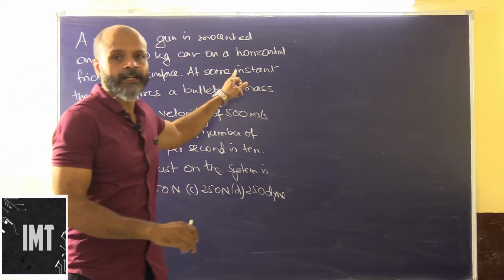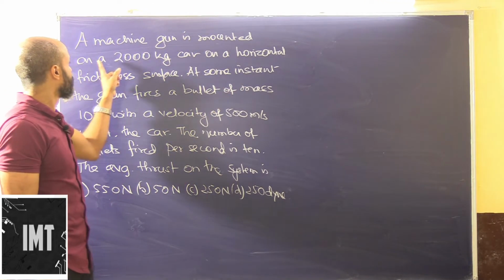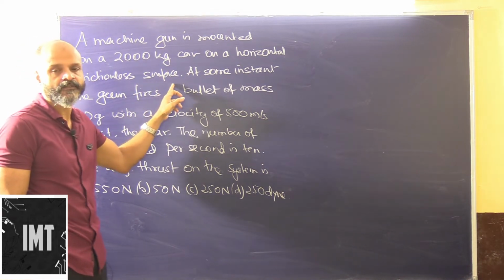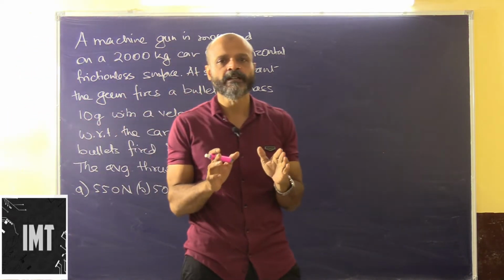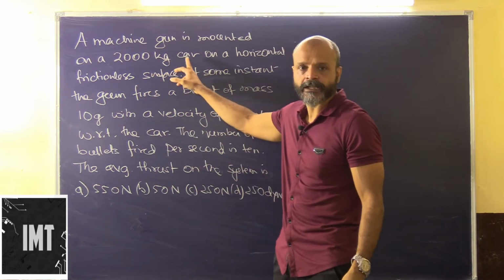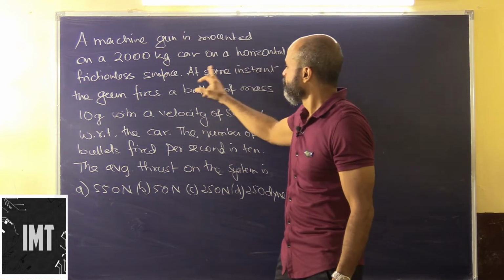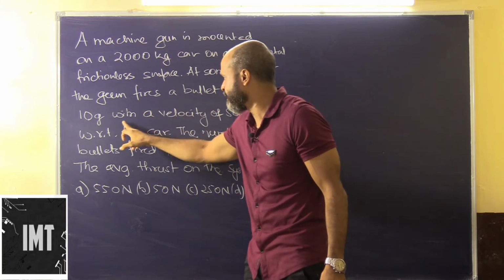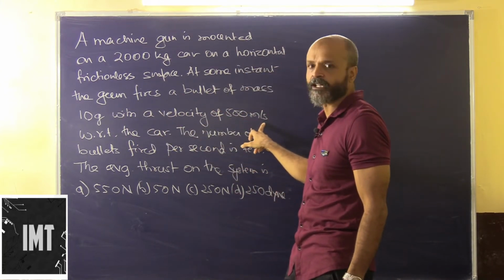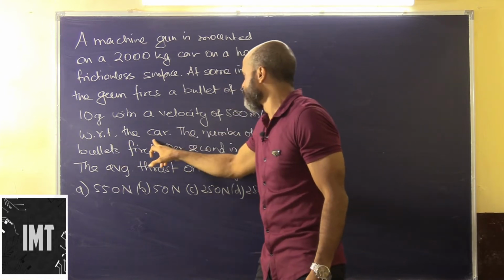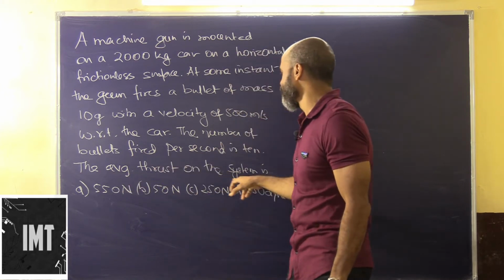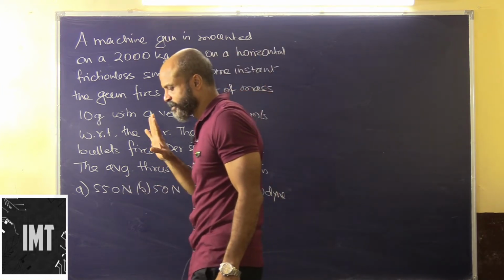Okay, so here we have a machine gun mounted on a 2000 kg car on a horizontal frictionless surface. At some instant the gun fires a bullet of mass 10 gram with a velocity of 500 meter per second. With respect to the car, the number of bullets fired per second is 10. The average thrust on the system is, these are the options that are given.